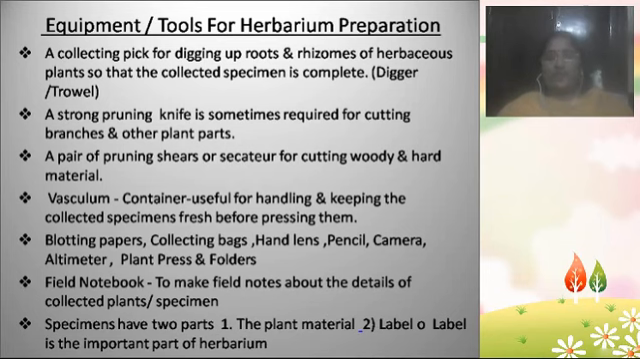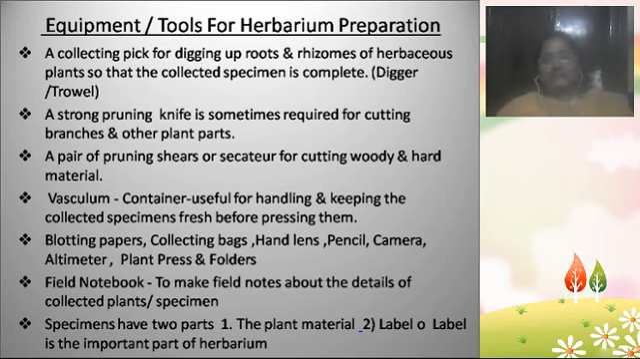Along with this we need particular equipment to dig out the plant along with the roots, okay. Some small knives and some scissors we need, and some digger or trowel we need, okay. So all these types of various equipment we need for the preparation of the herbarium. The plant specimens have two parts. The first one is the plant material and the second one is the label.